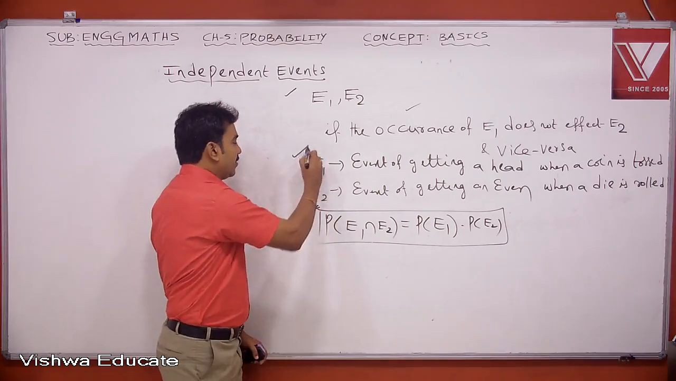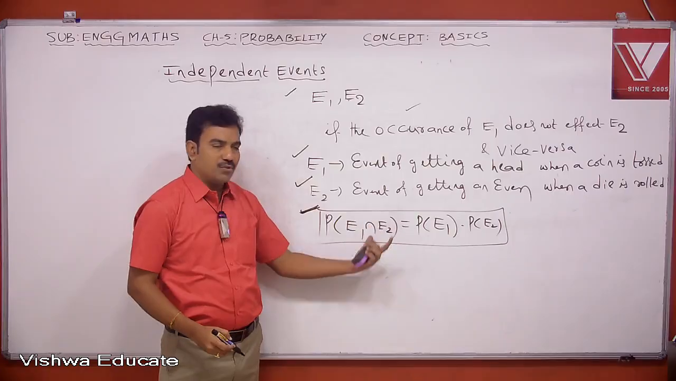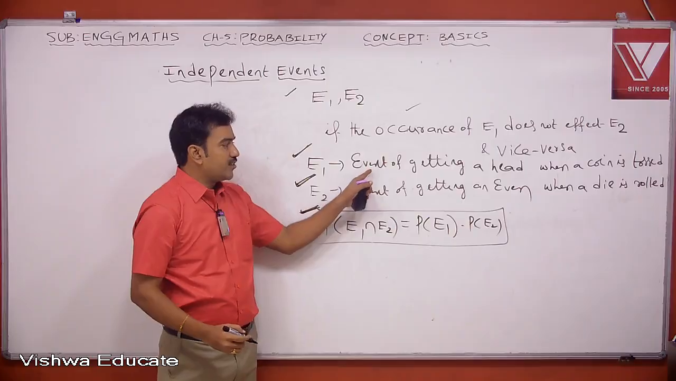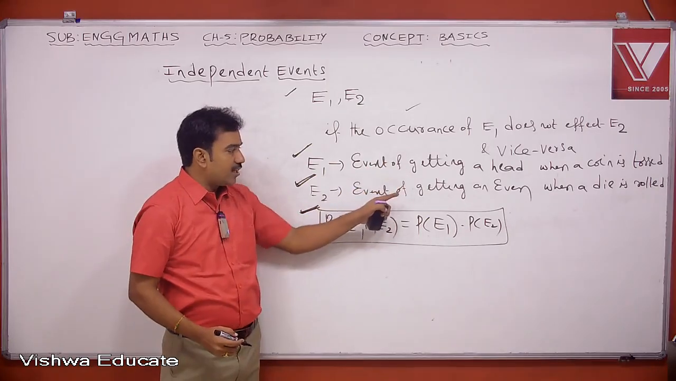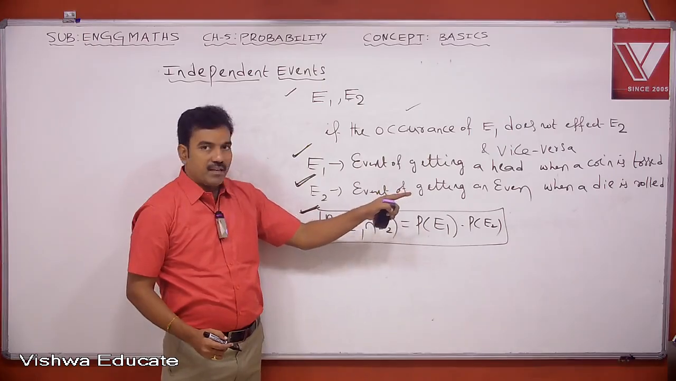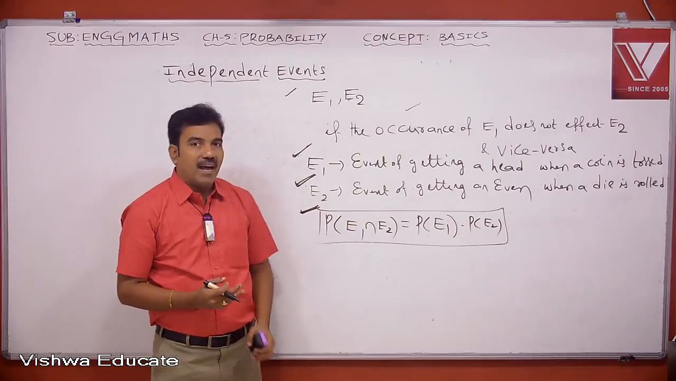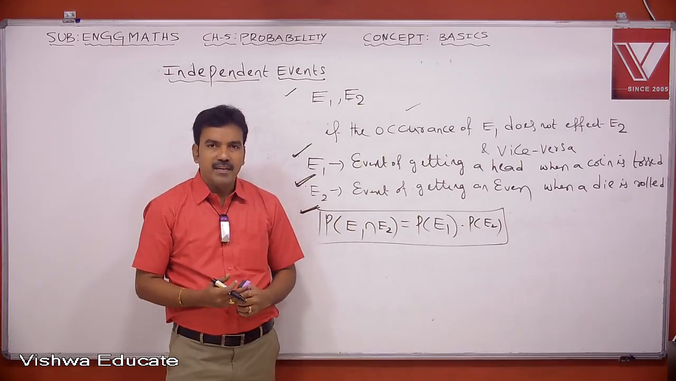You can take these two examples. I will discuss this point in the next session also, but for the time being, try to write these two examples. E1 is an event of getting a head when a coin is tossed. E2 is an event of getting an even number when a die is rolled. In that case, both are independent events, because intentionally I have selected two events over two different sample spaces. 100% they will be independent of each other.